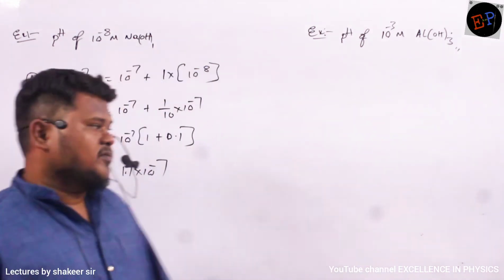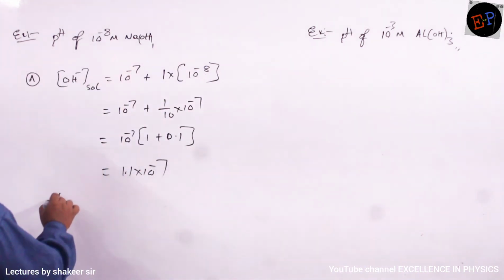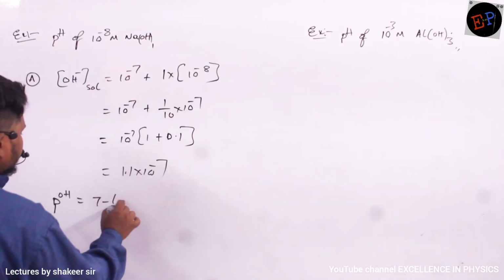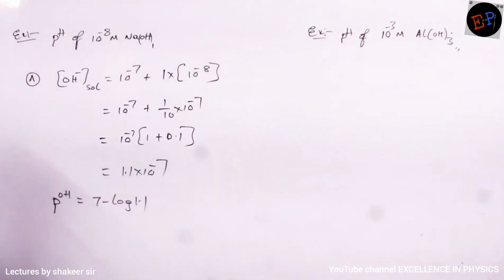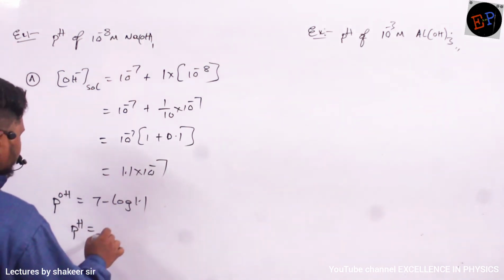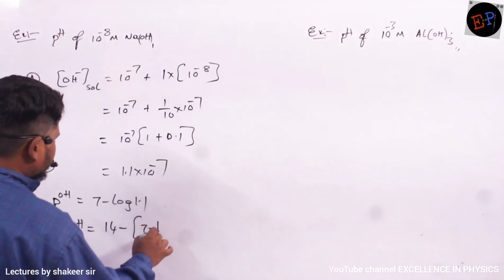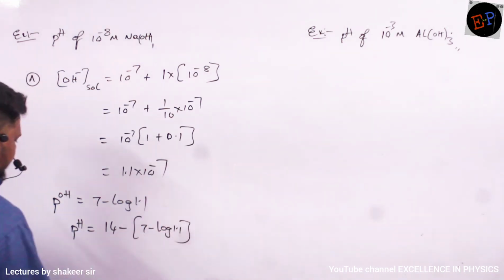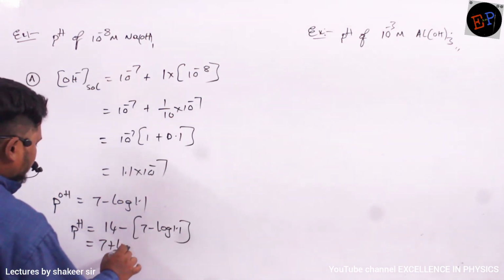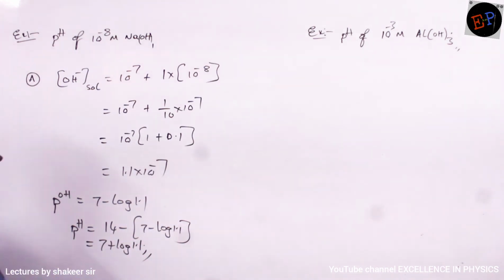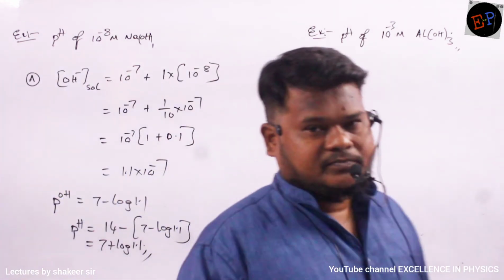So therefore pOH, how can I calculate? pOH is equal to 7 minus log 1.1. Okay. But I want to calculate the pH. So pH value is how much? 14 minus 7 minus log 1.1. Okay. So 7 plus log 1.1. So that is the pH of the solution.